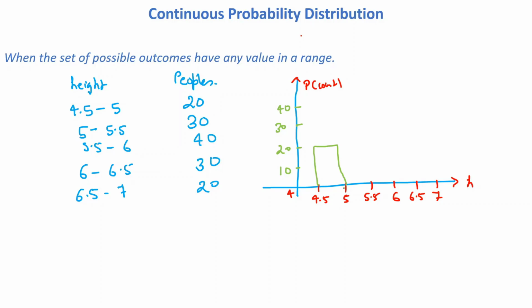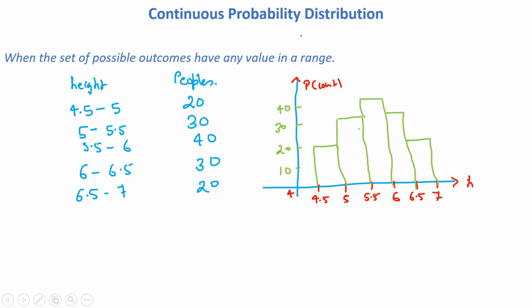Now 5 to 5.5 we have 30. 5.5 to 6 we have 40. 6 to 6.5 we have 30, and from this we have 20. So this type of distribution we have. So this is your histogram.